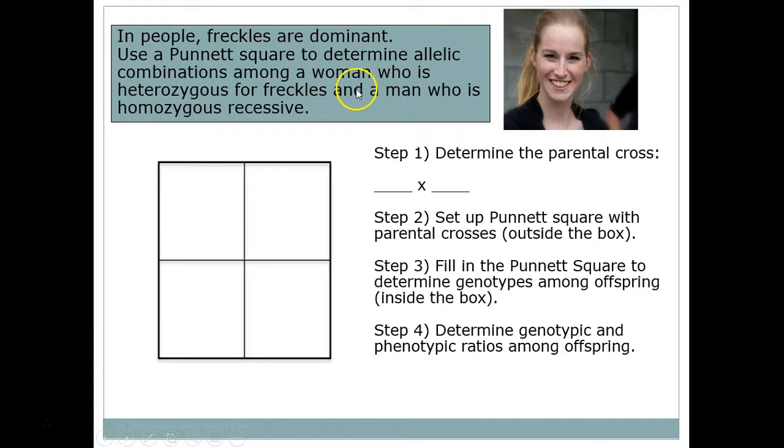So one parent, the woman who's heterozygous for freckles, is going to be big F, little f. And the man who's homozygous recessive is going to be little f, little f. So we put the big F, little f up here, the little f, little f right here, and fill out that box and see what you end with.